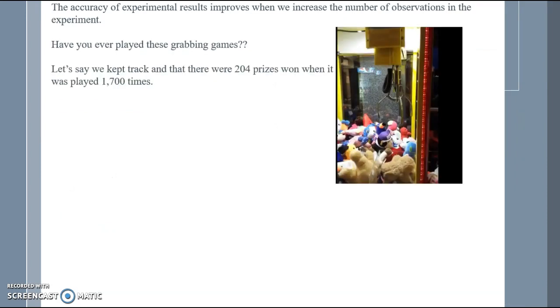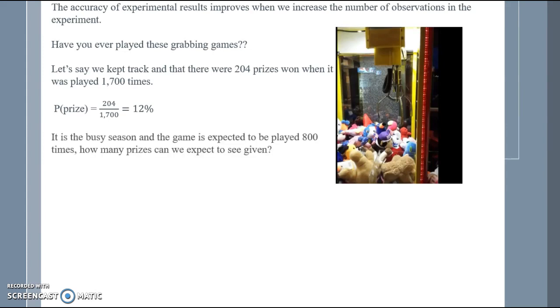The accuracy, we know, improves with the number of observations that we are experimenting with. So let's look at one of these grabbing games. Let's say we kept track and that there were 204 prizes won when it was played 1,700 times. So that means that we won a prize 204 times out of 1,700, or 12% of the time.